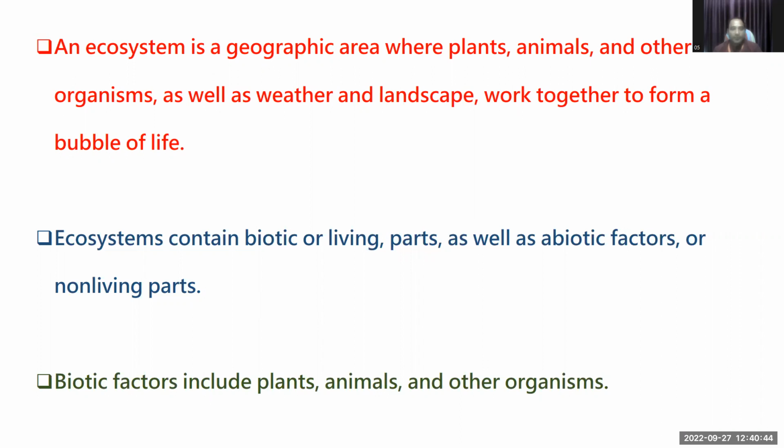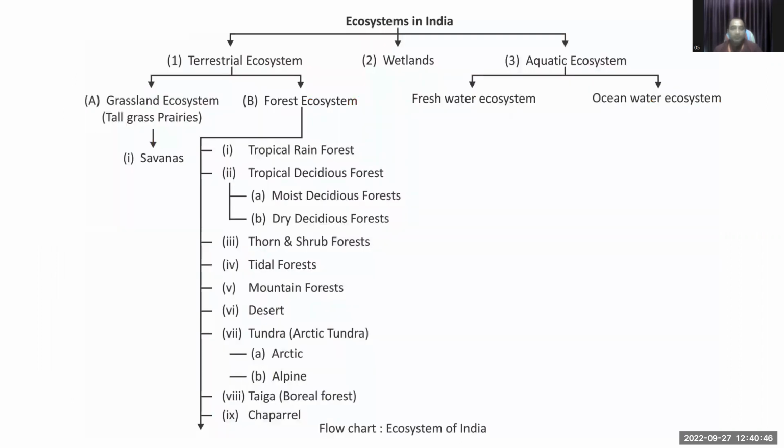Ecosystems in India consist of terrestrial ecosystem, wetland ecosystem, and aquatic ecosystem. The terrestrial ecosystem covers grassland ecosystem and forest ecosystem, and the aquatic ecosystem covers the freshwater ecosystem and the ocean water ecosystem.